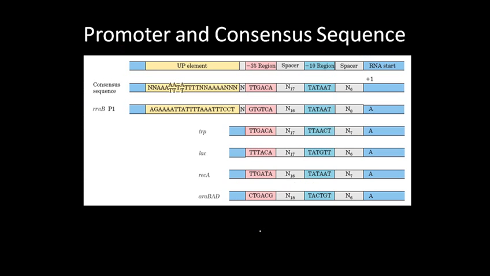Okay, so let's talk a little bit about the promoter sequences. As I have told, promoter sequences give the signal for starting the transcription process. So normally in most cases of prokaryotic or eukaryotic cells, we have a universal promoter which we call the consensus sequence. This consensus sequence is more or less the universal sequence in the -35 and -10 upstream region. So what do you mean by the -35 and -10 region?